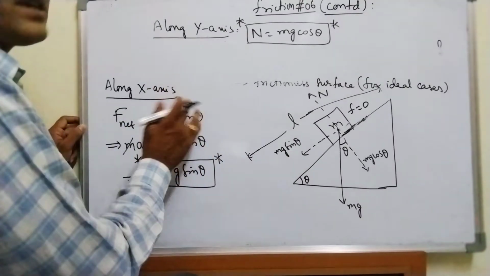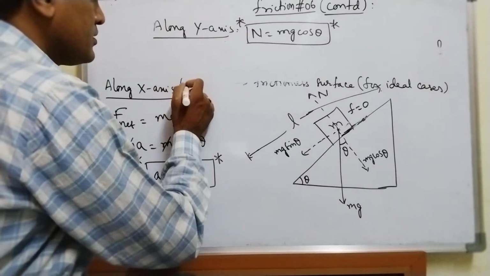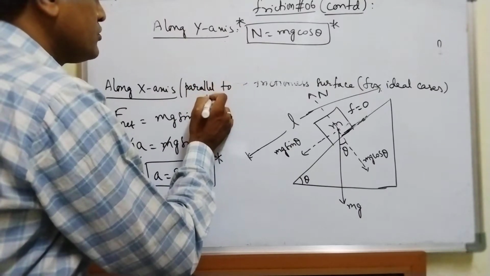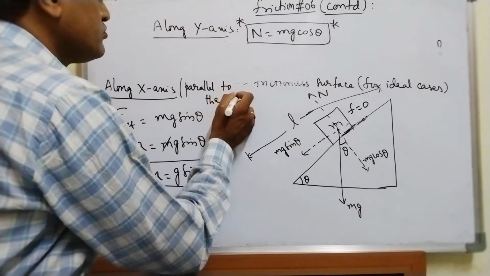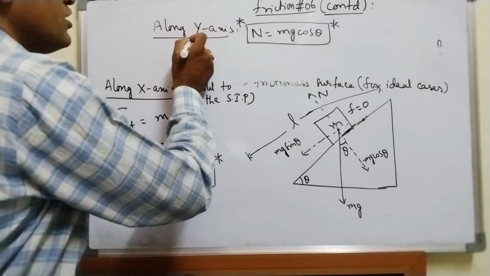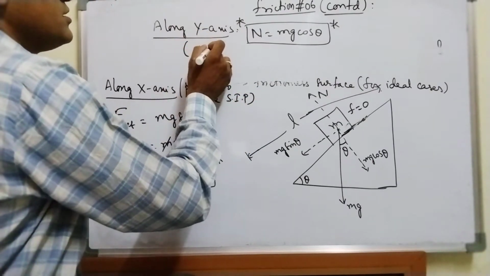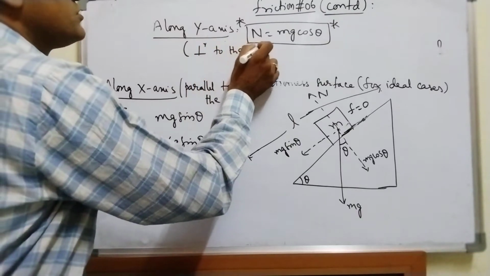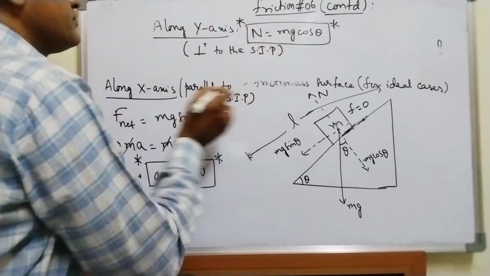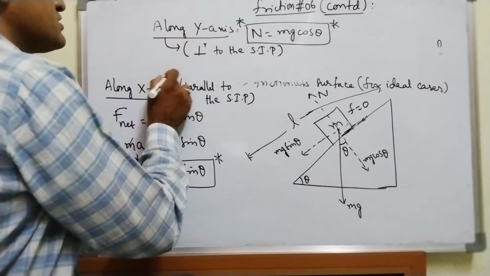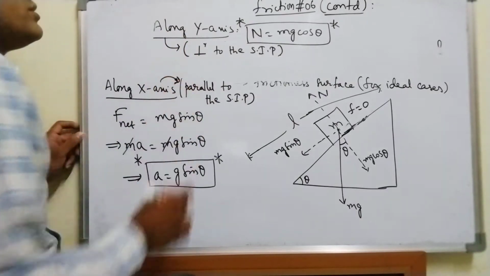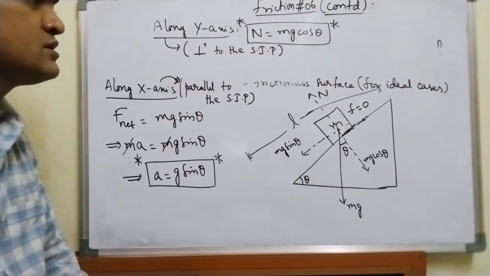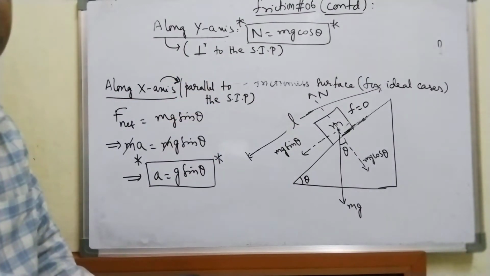Along the x-axis, I take parallel to the smooth inclined plane. Along the y-axis, I will take perpendicular to the smooth inclined plane. Along the x-axis, parallel to the smooth inclined plane. Along the y-axis, perpendicular to the smooth inclined plane.